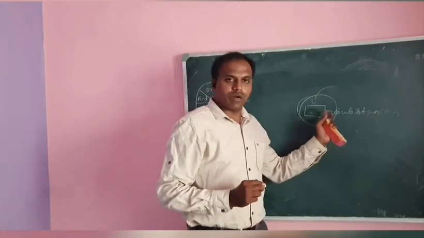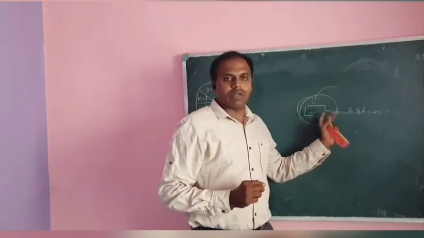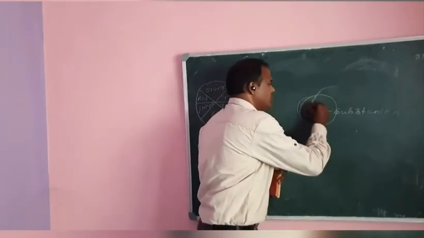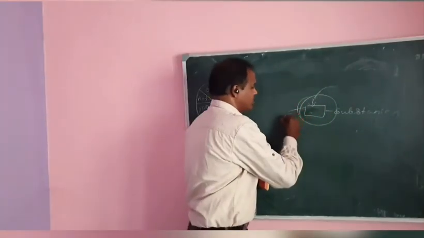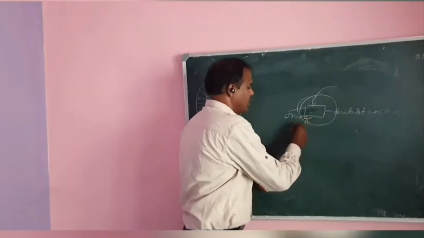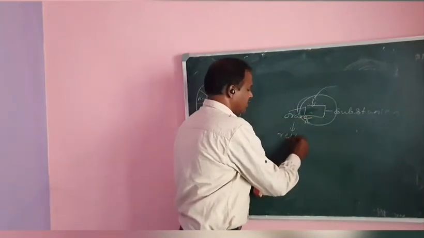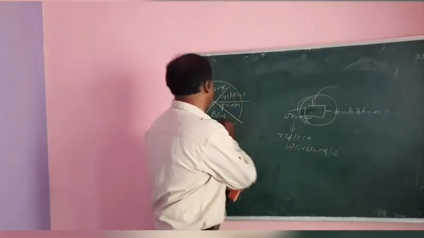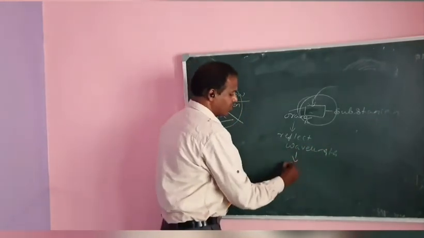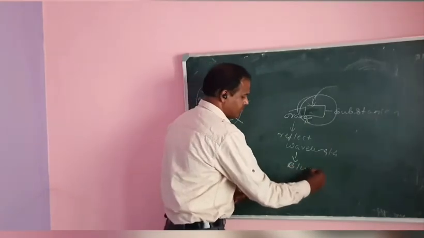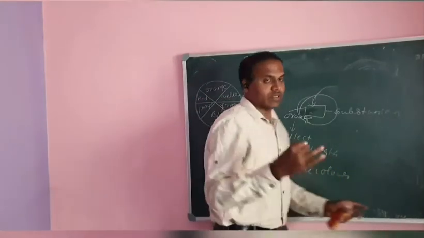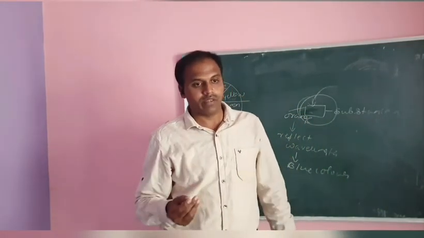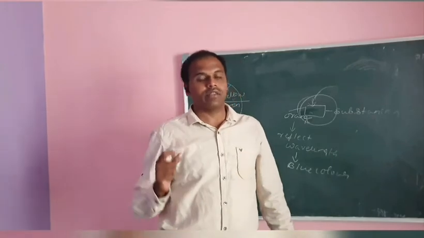This substance absorbs a wavelength in the visible region of the electromagnetic spectrum. When it absorbs the wavelength of orange, it reflects the other wavelengths, and the complementary color that appears is the blue color. It means the absorbed wavelength is not seen as color, and the reflected wavelength is the color that appears.